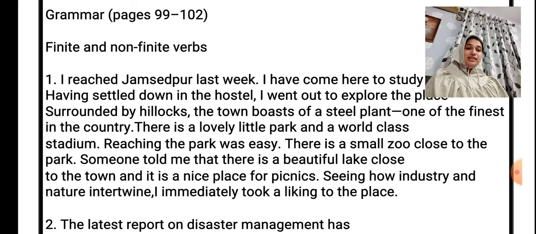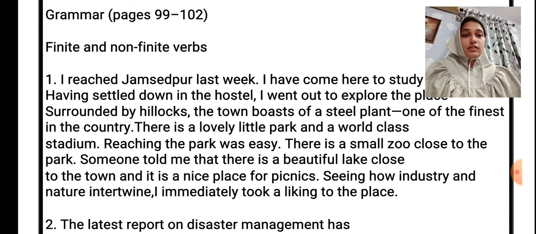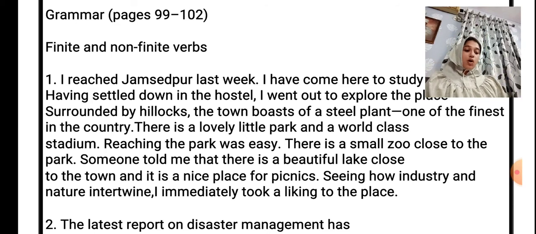So we'll use it, present participle of be is easy. Okay, reaching the park easy. There is a small zoo. Reaching the park was easy. So here we will use past participle of be, that is was. Correct. Reaching the park was easy.